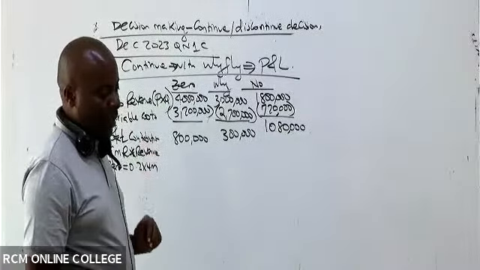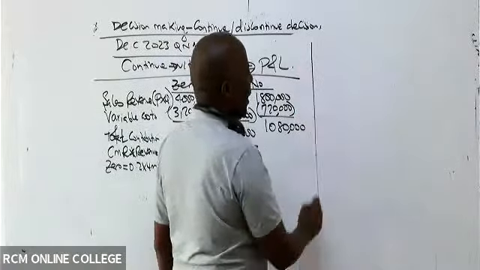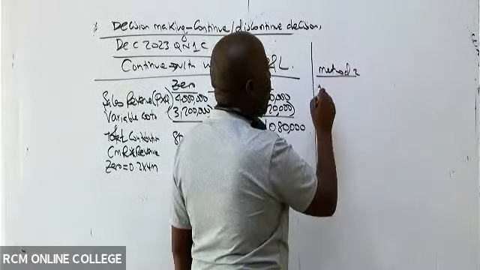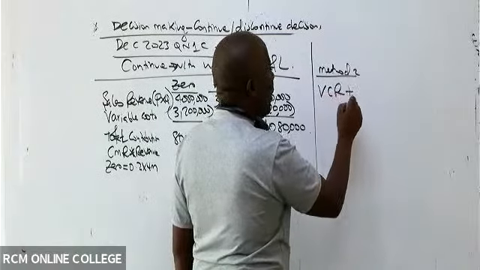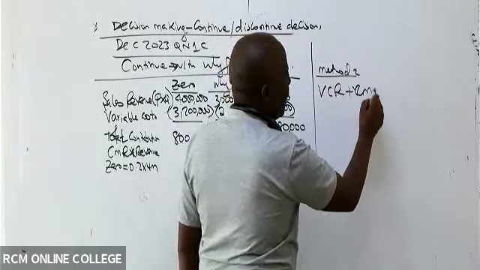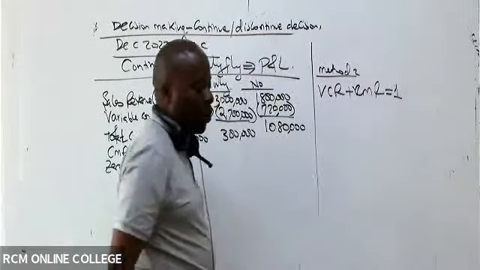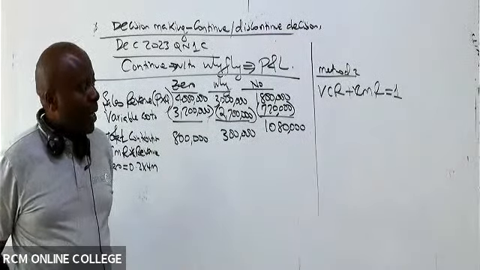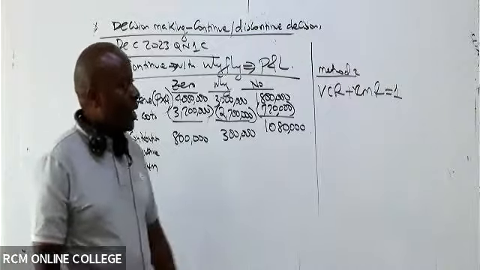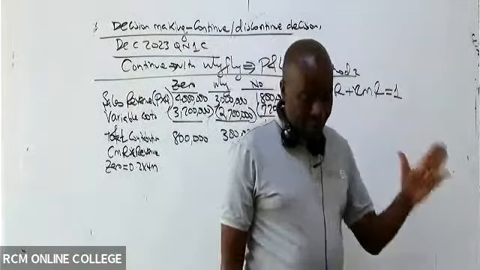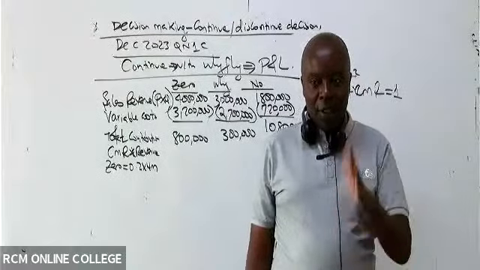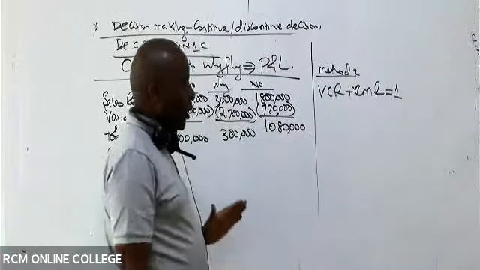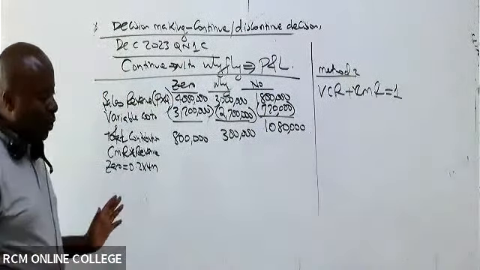The other way that a good student would have used to get the same answers is method 2. A good student should have known that we have what we call VCR. VCR plus CMR will always be equal to 1, where VCR is the variable cost ratio.